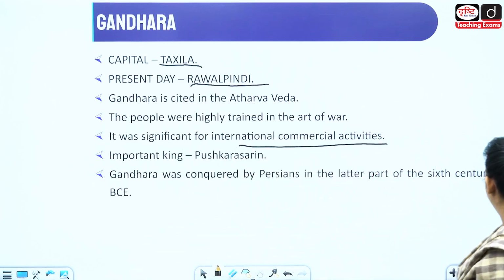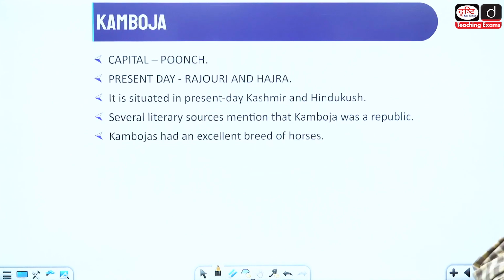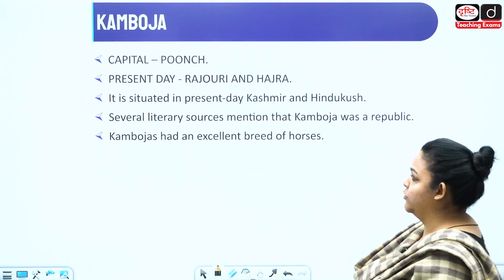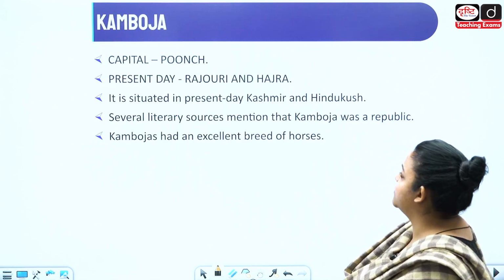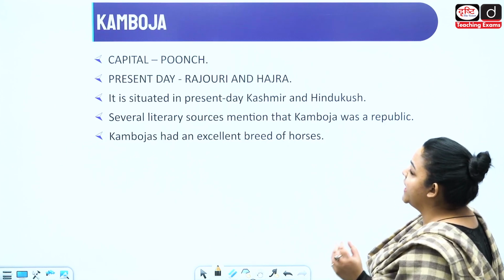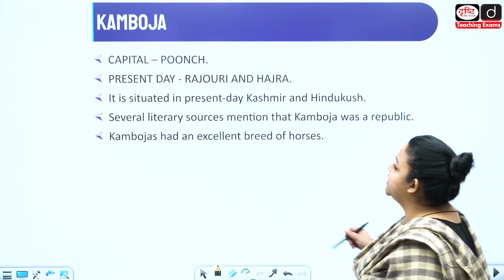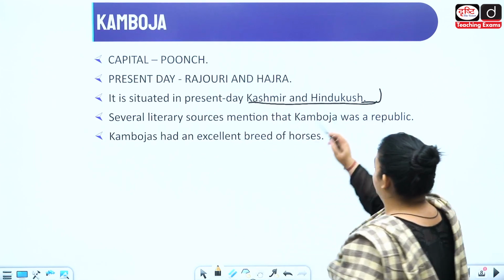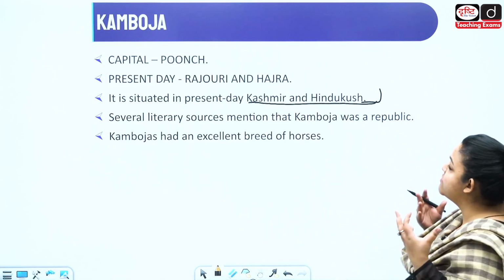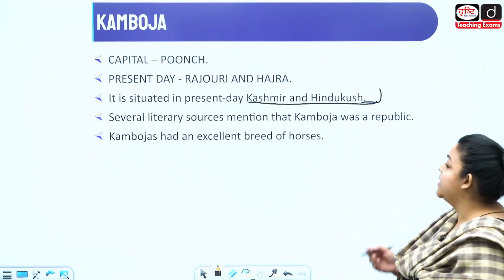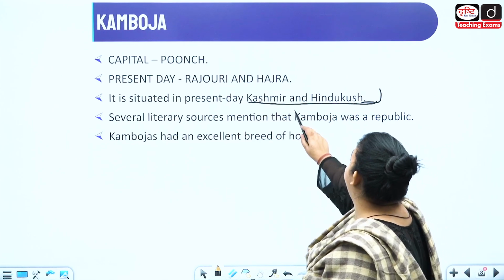Okay, moving on to the next one. Then we have Cambodge. The capital is at Poonch. Present day it is at Rajouri or Hajra. It is situated in present day Kashmir, Hindu Kush. This is the broad location that we have. Now, several literary sources mention that Cambodge was a republic.